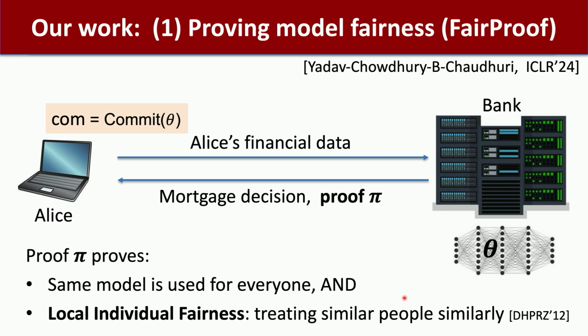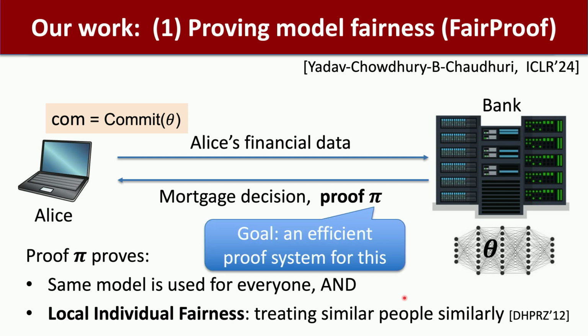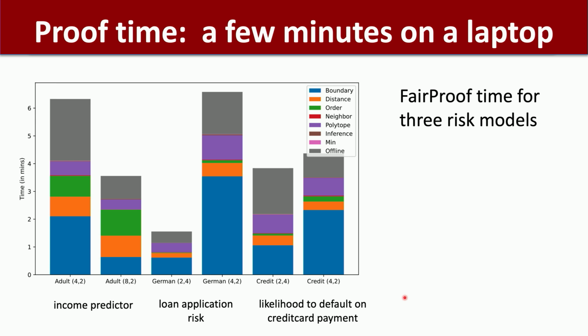Okay, so the question then was, how do we design an efficient proof system for proving model fairness? That's what this system does. This was actually a lot of fun to develop. You want to optimize the proof system so you can generate these proofs at a reasonable speed. We tried 3 different models. This is an income predictor model, this is a loan application risk model, and this is a likelihood to default model. For all of these models, you can see we can generate these proofs of fairness in just a few minutes, under 6 minutes for all of them.